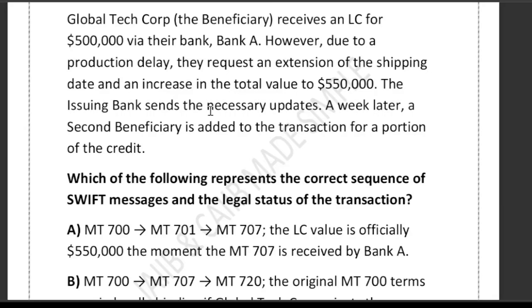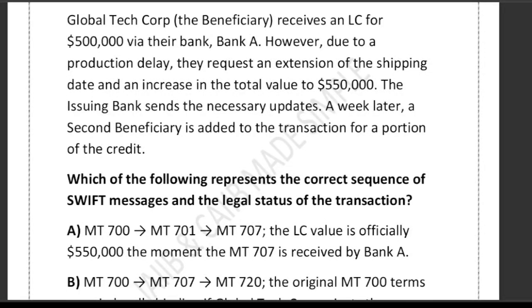So this question is all about Global Tech Corp, which is a beneficiary, and they receive a letter of credit for, I think, $5 lakh via their bank, which is bank A. Now this LC is issued by the issuing bank. Obviously you know it very well that the issuing bank issues the LC through the Swift MT700.